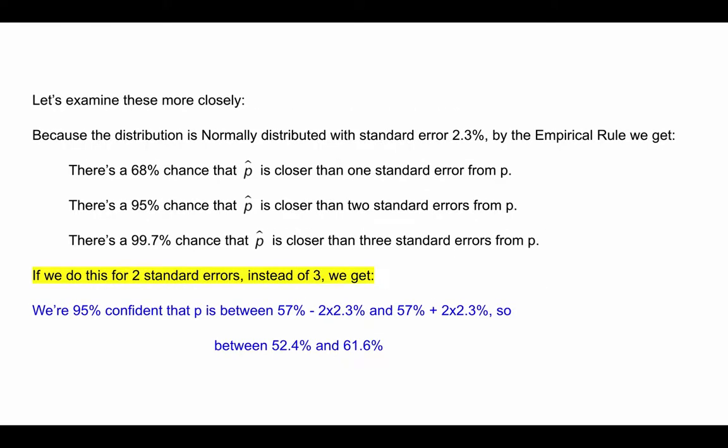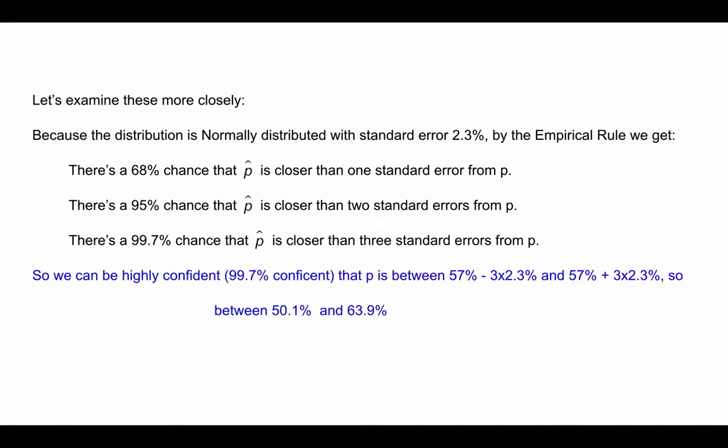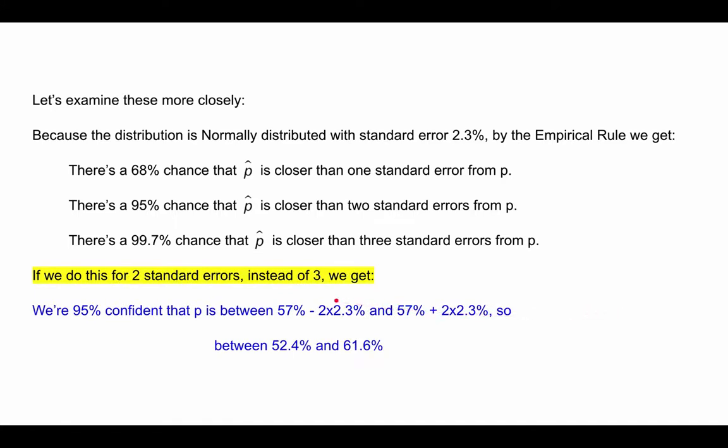So you can see that the greater the margin of error, so this has a bigger margin of error because 3 times 2.3 is pretty big, the more confident we are. But the wider the confidence interval is, the wider range of numbers you have. If we make our margin of error smaller, like this, we have 2 times 2.3, so a smaller margin of error here and here. We get a confidence interval that is a smaller range of numbers, but we're less confident in this case. So you want to try to find a balance between having a margin of error that's not too large, but also a decent amount of confidence.